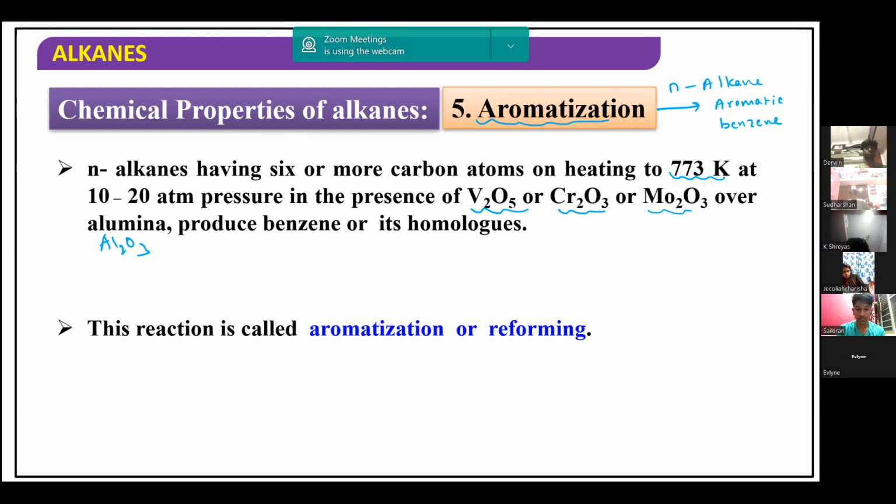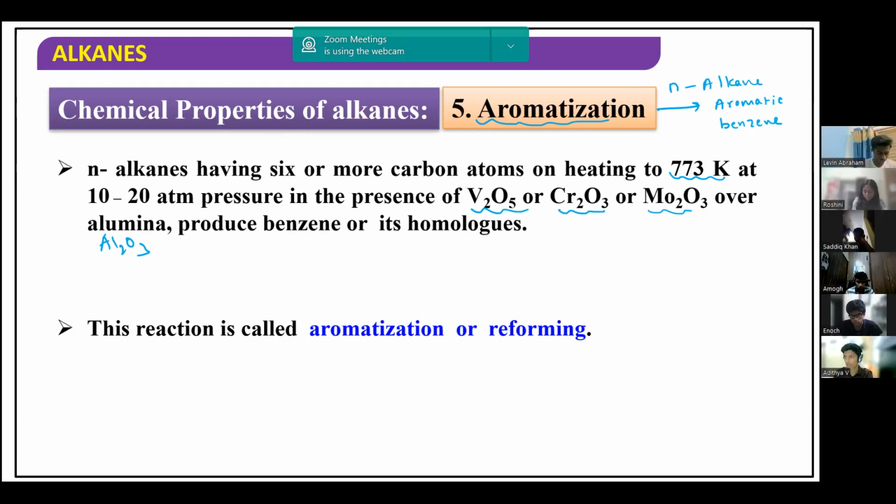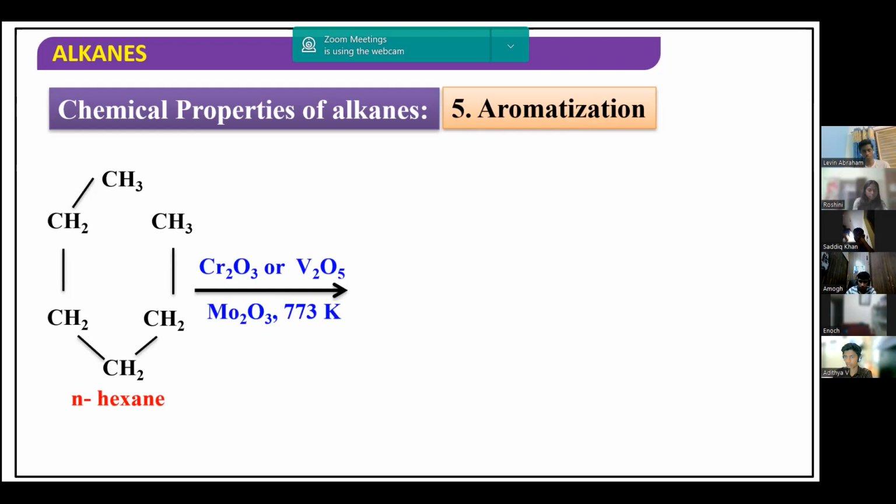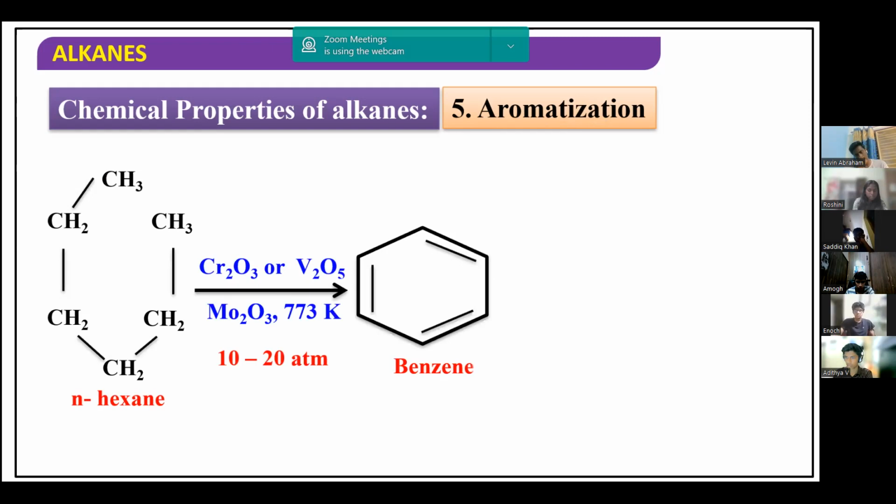So then n-alkane can be converted into benzene and its homologue. What do you mean by that? I'll just tell you. Here, this is n-hexane. I can write it like this for our convenience. Instead of a straight chain, I'm writing it like this. This is a straight chain compound only. To understand what product we are obtaining, we have just drawn it like this. With any of these catalysts and 773 Kelvin, it is converted into benzene. And the pressure to be maintained, you must also remember, is 10 to 20 atmospheric pressure.